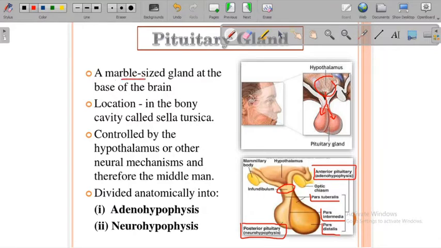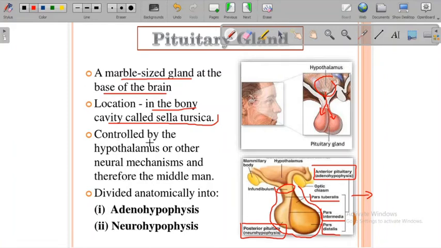It is a marble-sized gland at the base of the brain, and it is called the master gland. Its location is in a bony cavity called the sella turcica. The pituitary gland is not just hanging in empty space, it is covered with a particular bony structure. The bony structure is there to protect that gland, because it performs very major functions, right?